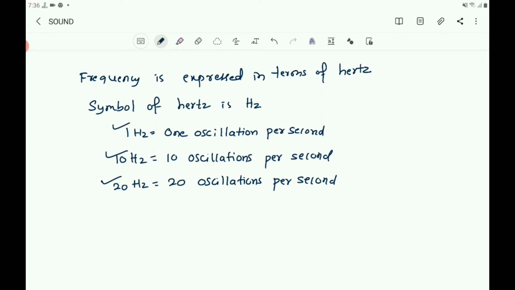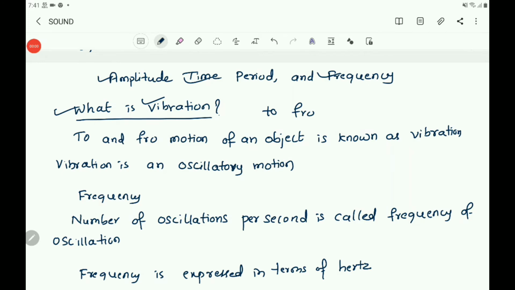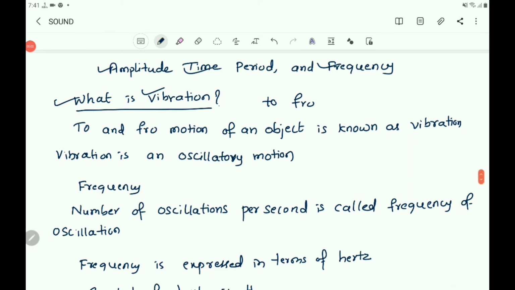Here human sound is different from animal sounds. If the frequency of the sound changes, then the sound also differs. So as the frequency changes, the sound also changes, and sound has one more property, that is amplitude.